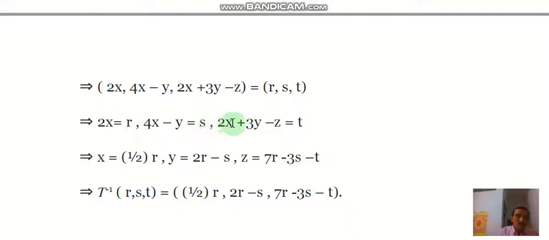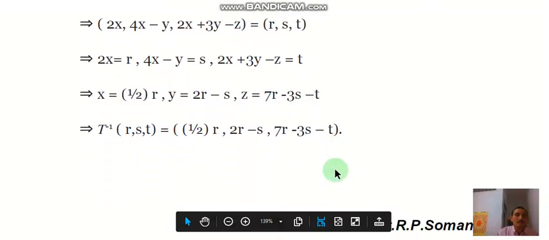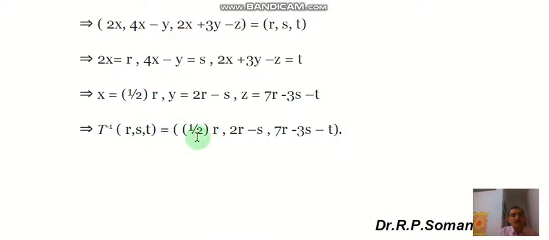So we solve these three equations for x, y, z and obtain x equals 1/2 r, y equals 2r minus s, and z equals 7r minus 3s minus t. Therefore T inverse (r,s,t) equals (1/2 r, 2r minus s, 7r minus 3s minus t). So this is the value of the T inverse mapping.